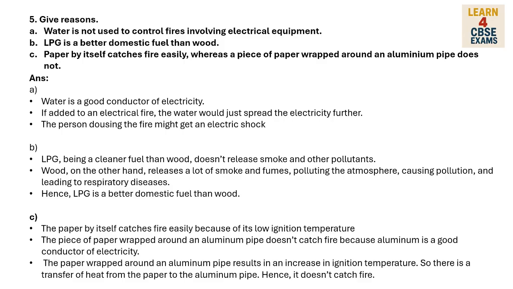Paper by itself catches fire easily, whereas a piece of paper wrapped around an aluminum pipe does not. The paper by itself catches fire easily because of its low ignition temperature. The piece of paper wrapped around an aluminum pipe doesn't catch fire because aluminum is a good conductor of heat. Wrapping paper around an aluminum pipe results in an increase in ignition temperature, so there is a transfer of heat from the paper to the aluminum pipe. Hence, it doesn't catch fire.